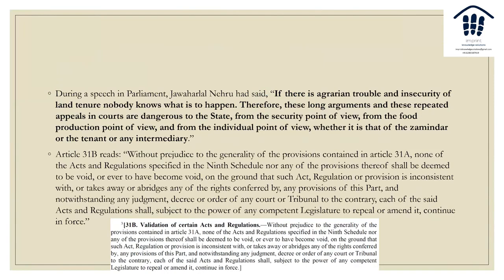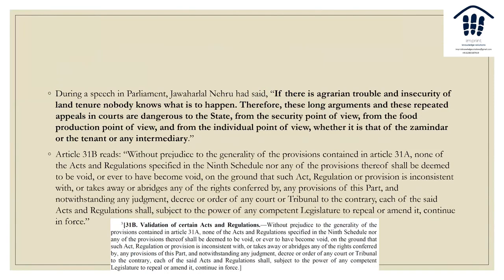So from the security point of view, from food production point of view, from the individual point of view, right? तो basically ये जमींदारी सिस्टम को खत्म करना है, उसके लिए and क्यों खत्म करना है? Because जमींदारी systems की वजह से agriculture की productivity बहुत कम है. That was the connotation behind this.